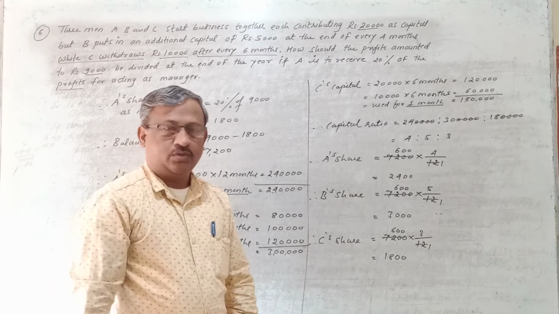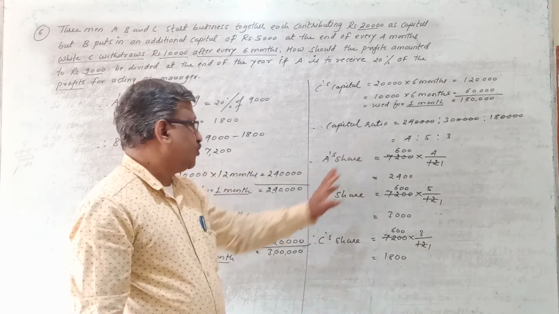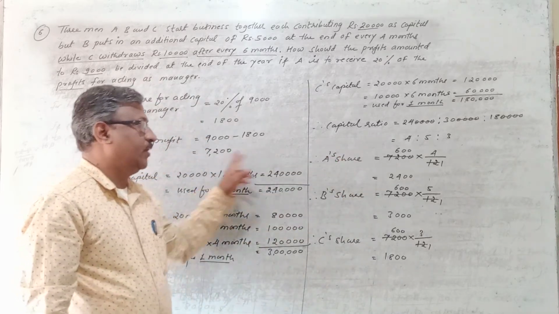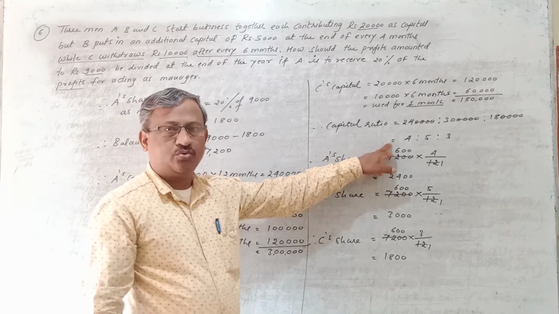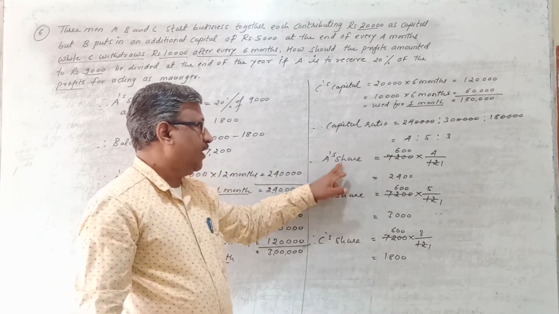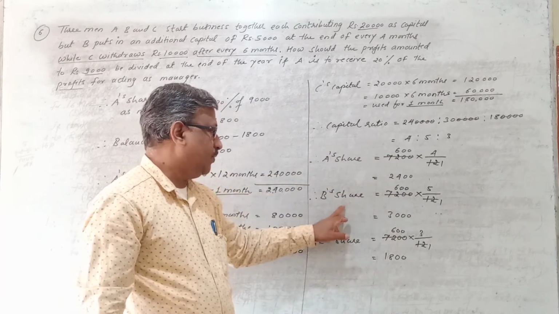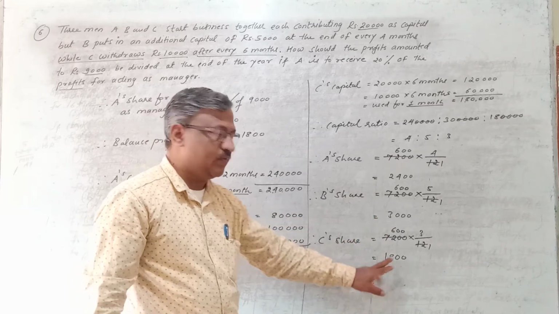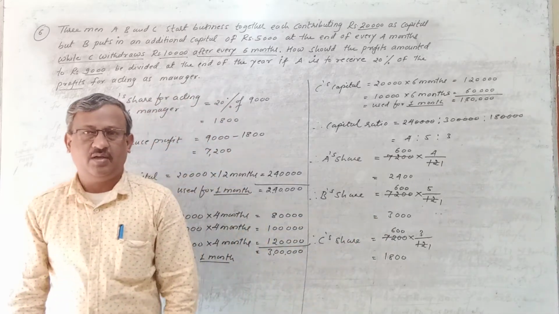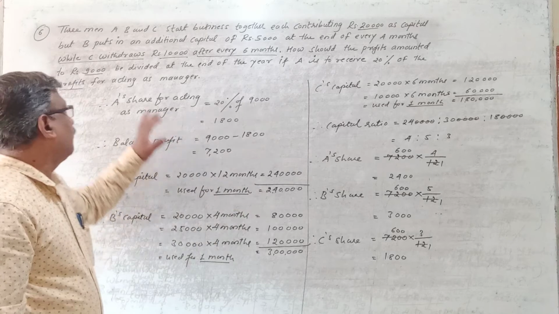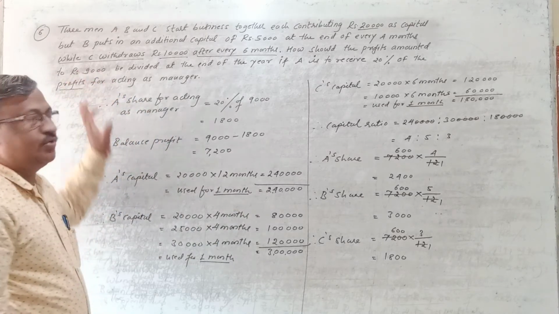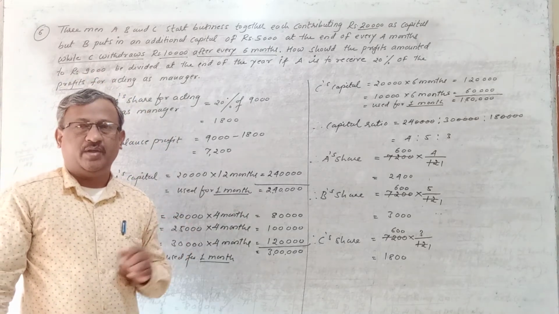Yeah. So like this we have distributed this remaining profit in which ratio? In the capital ratio. So out of this balance profit, A has got 2,400, B has got 3,000 and C has got 1,800. So the entire profit of rupees 9,000 we have distributed among A, B and C.